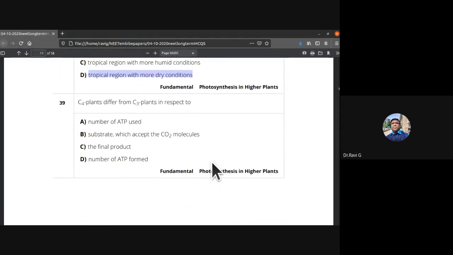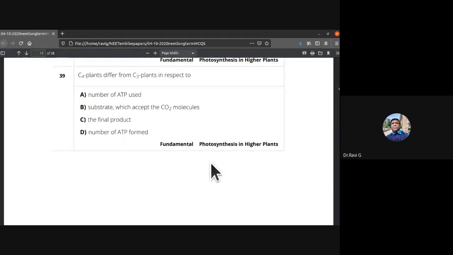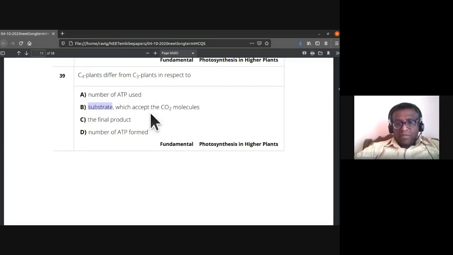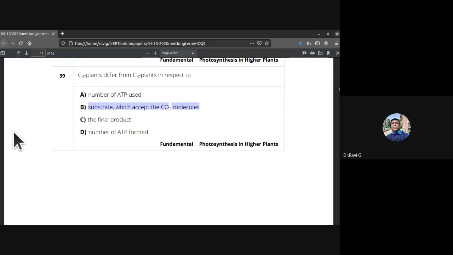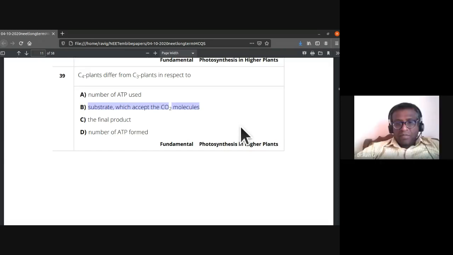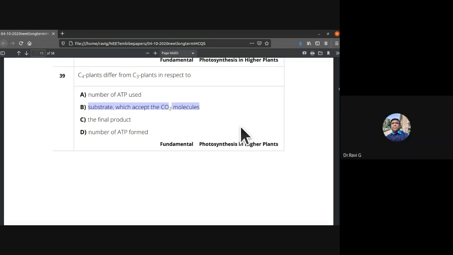C4 plants differ from C3 plants in respect to number of ATP, the substrate which accepts the carbon dioxide molecules, the final product, number of ATP formed. The substrate which accepts the carbon dioxide molecules is where they differ. So 39th, the answer is B. In case of C4, it is PEP carboxylase, phosphoenol pyruvate accepts it. In case of C3 plants, RuBP accepts the carbon dioxide.